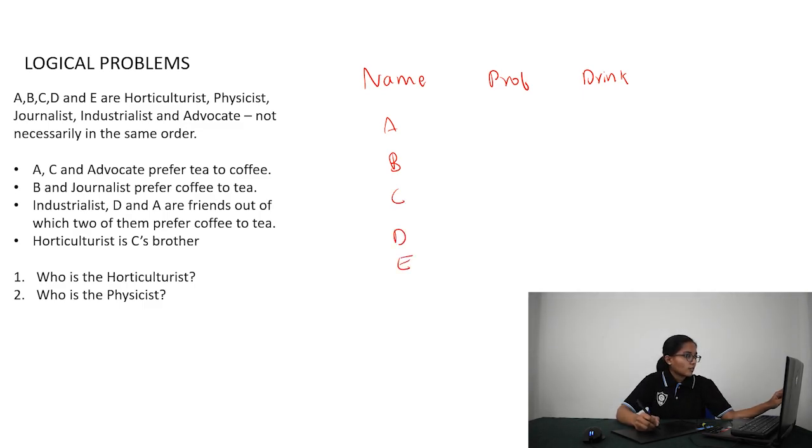Let's read the clues one by one now. A, C and advocate prefer tea to coffee. Now we don't know who the advocate is. So let's let it be. A and C prefer tea to coffee. So A prefers tea and C prefers tea. B and journalist prefer coffee. We don't know who the journalist is, so let it be. B prefers coffee. So let's fill that out.